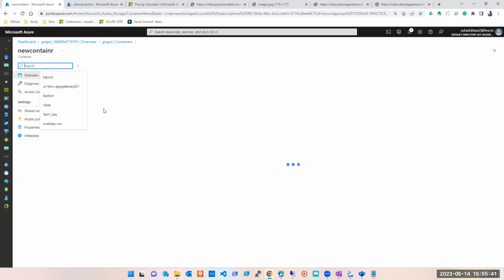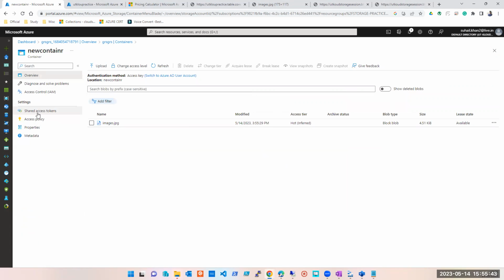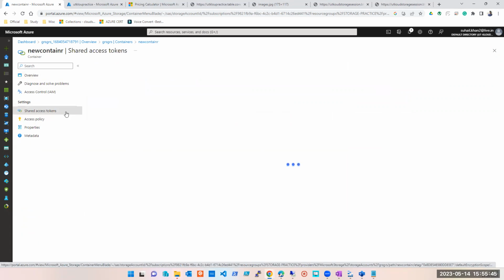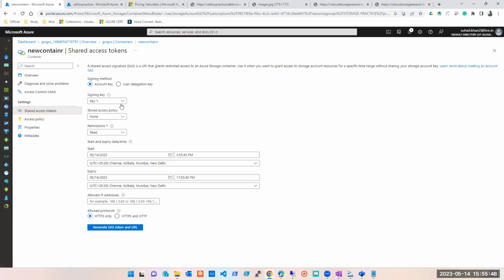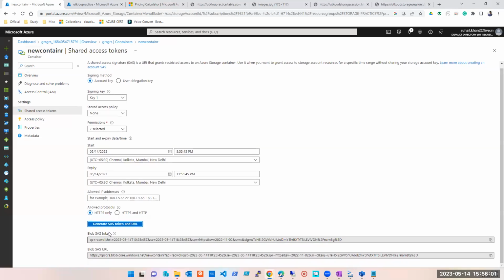So I can click on that container and then I have access to shared access token here. What kind of access do I want to give? Add, create, delete, whatever access. Why? Because I'm giving it to you only on that particular container.